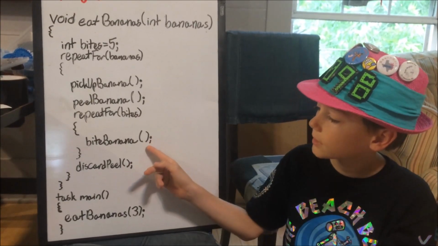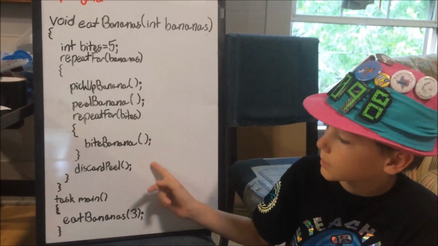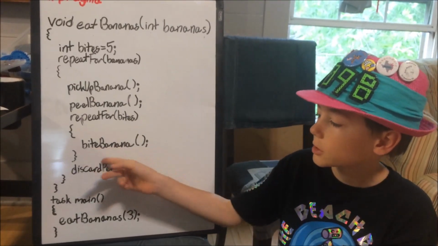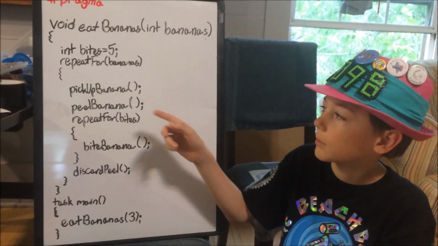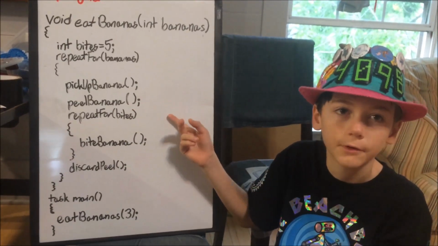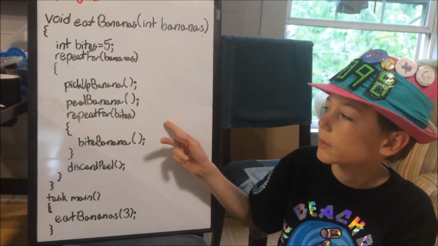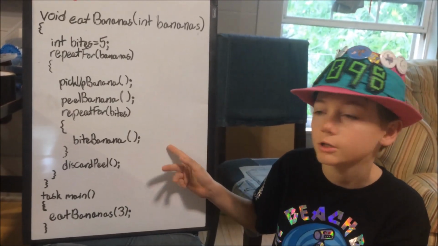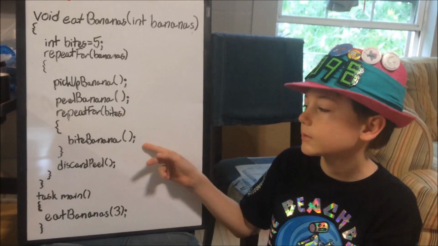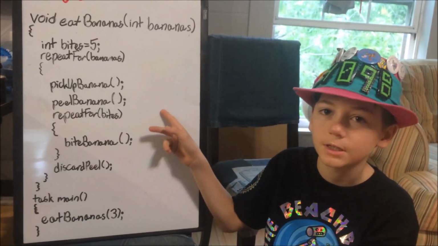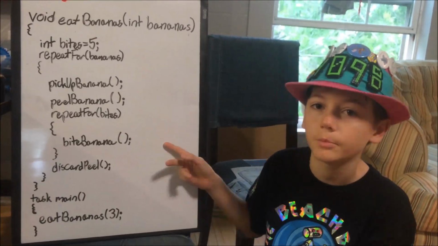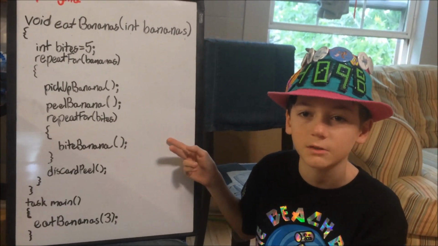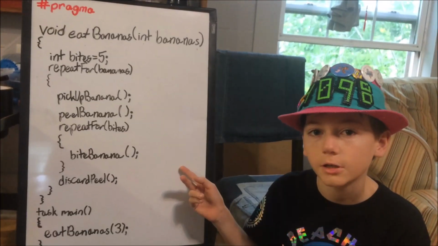These closed parentheses are what you have to put after every void function you make. All of these functions, like bite banana, peel banana, and pick up banana, aren't actually functions that Robot-C comes with. These are functions in themselves. You can use functions in other functions. The reason why the parentheses are empty is because even though you don't have a parameter in the function, you still have to put those parentheses or else it won't recognize it as a function command.